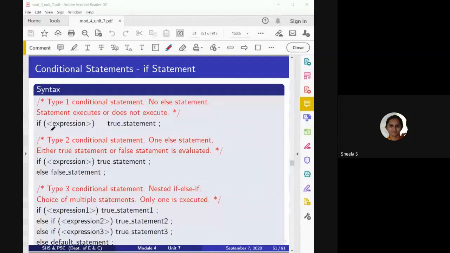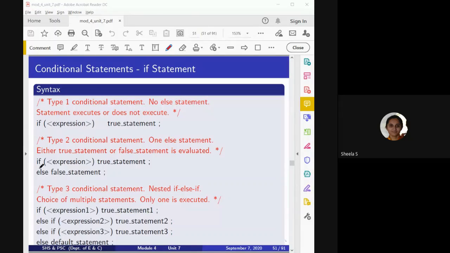If the expression is false, it will not execute this. There is no alternative. This is how we consider the if statement: if the condition is true, only the true statements execute, otherwise they do not.